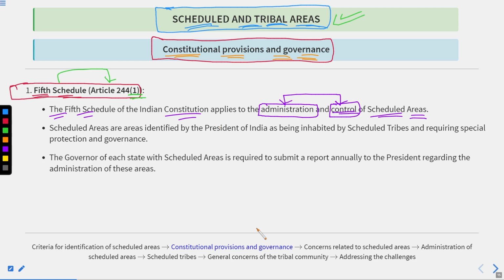It may have other tribes as well. For example, suppose there is an area that has been declared a schedule and tribal area. It is not possible that only the X tribe has its inhabitants there. There would be other tribes as well, like X tribe, Y tribe, Z tribe, B tribe, C tribe, D tribe. Many tribes could be there.